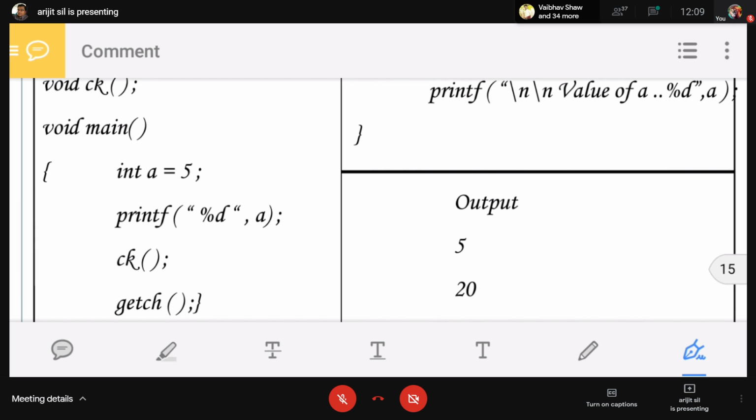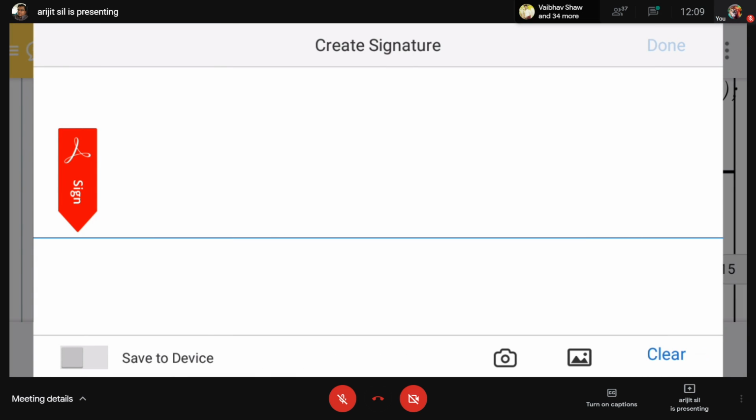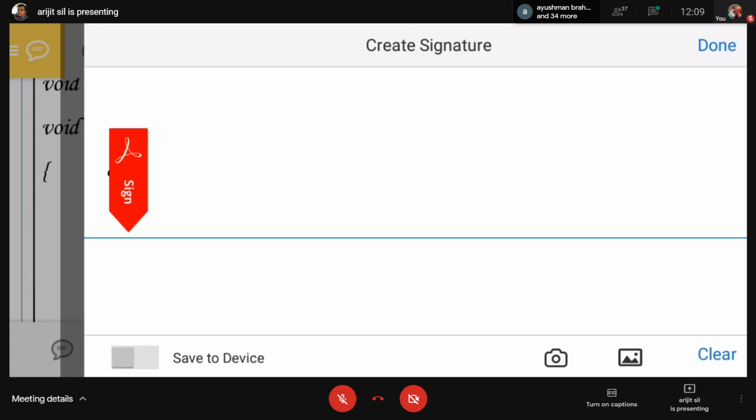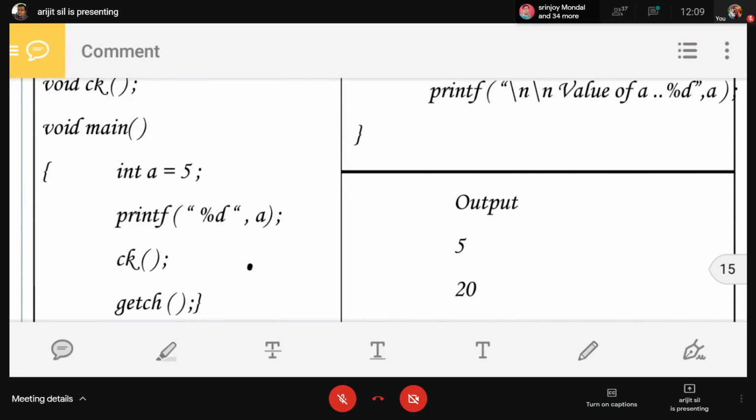Printf %a. First print the value of a. What is the value of a? Now it is 5, so the output will be 5. Next we will call the ck function.